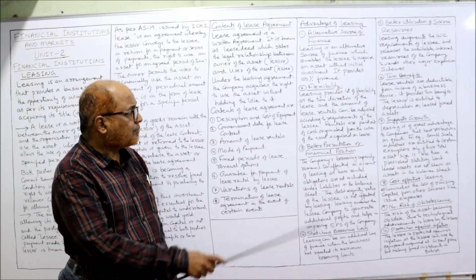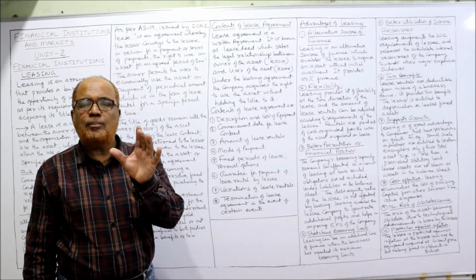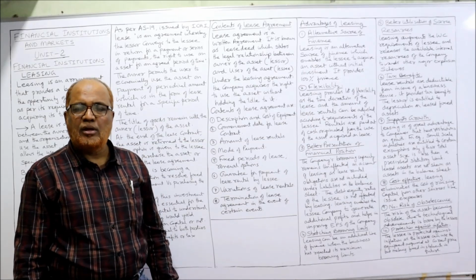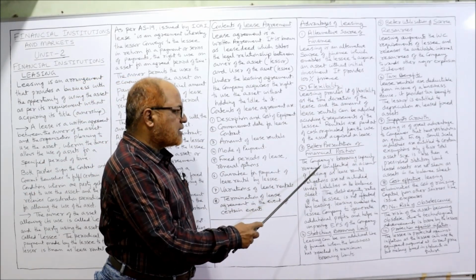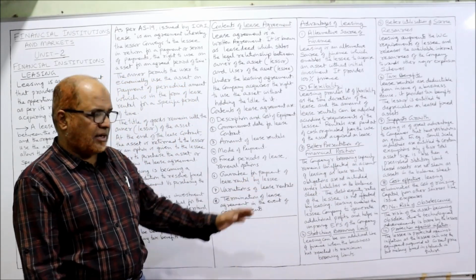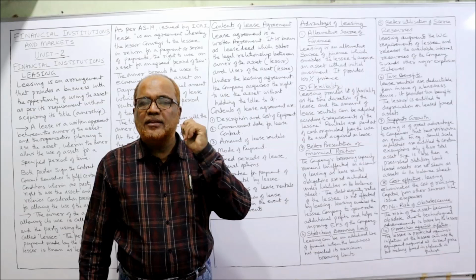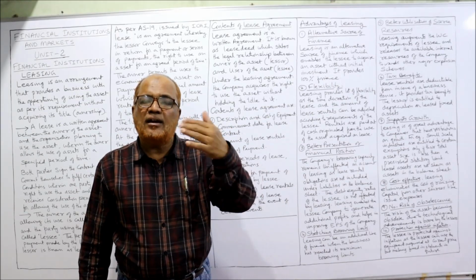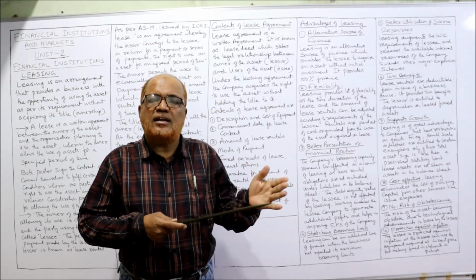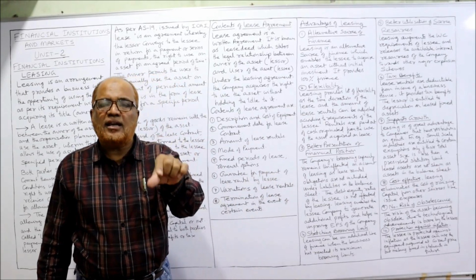That is the advantage. Next one, better presentation of financial position. The financial position can be ascertained by preparing balance sheet or statement of financial position. So in this balance sheet, the company's borrowing capacity remains unaffected on account of leasing, as lease rental obligations are not included under liabilities in the balance sheet. See here, when a business takes an asset on lease, the amount due, that means lease rental due, will not be shown as liability. That means whatever lease rentals are paid, that will be treated as an expenditure. So it will not be taken as a liability.